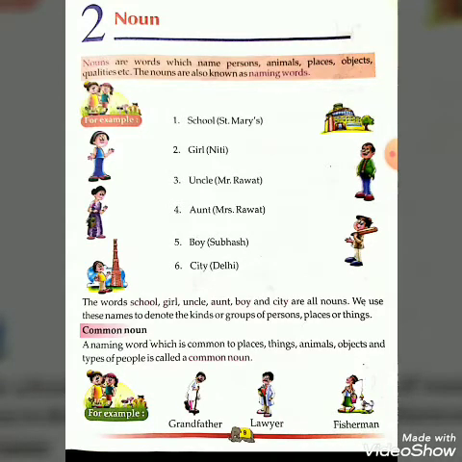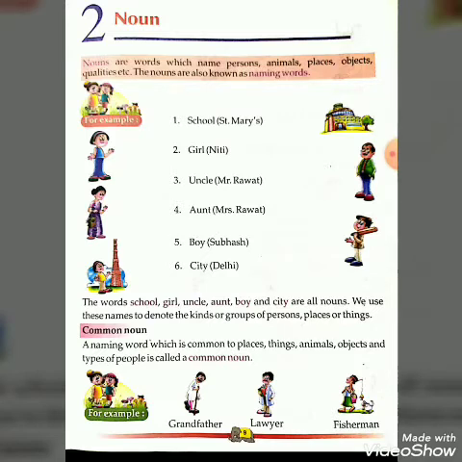School is a noun because it denotes a place. Now the second one, girl. For example, Neeti, Rahul, boy. Here you can see uncle, aunt, boy, city.